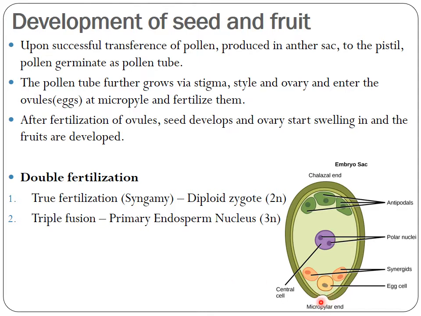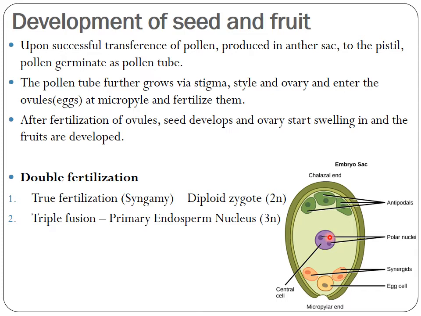So this is your micropylar end. The pollen tube will enter into the ovules through this end. And then there are two male nuclei. One male nuclei will fuse with the egg cell to develop the zygote, and that is the process of fertilization. Whereas the second male nuclei will fuse with the secondary nucleus or the polar nucleus to form a primary endosperm nucleus.